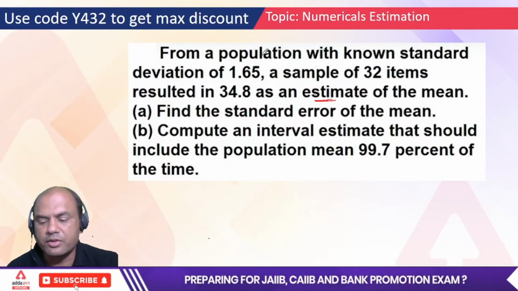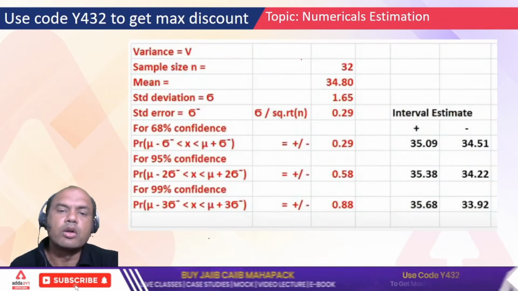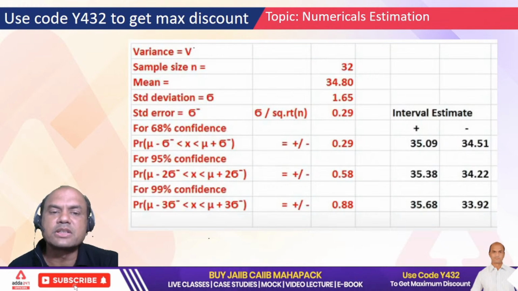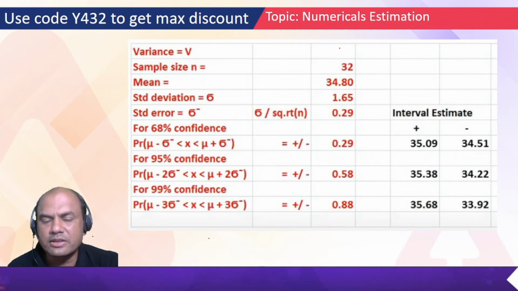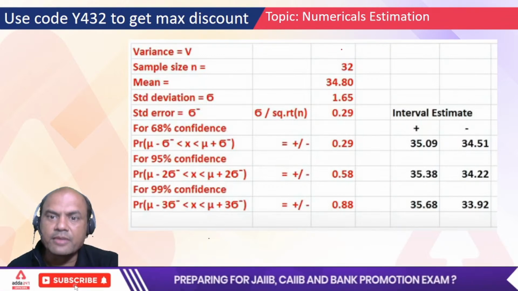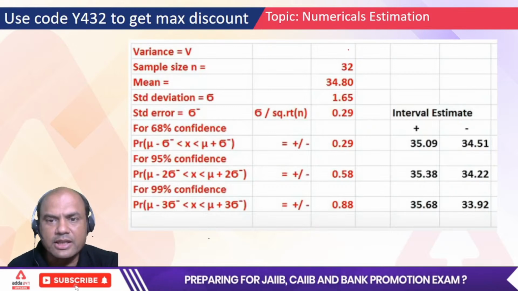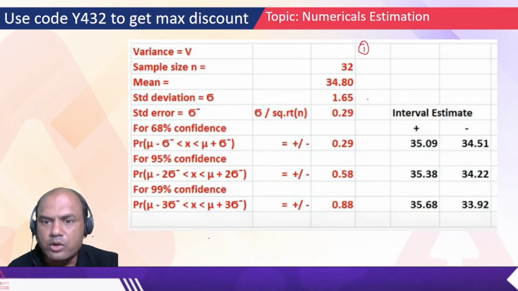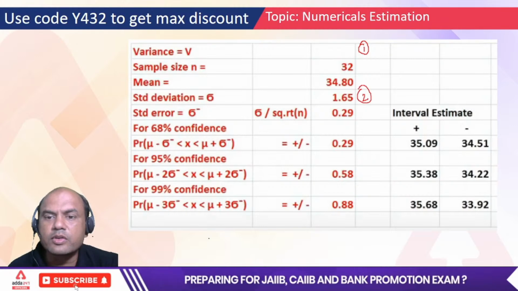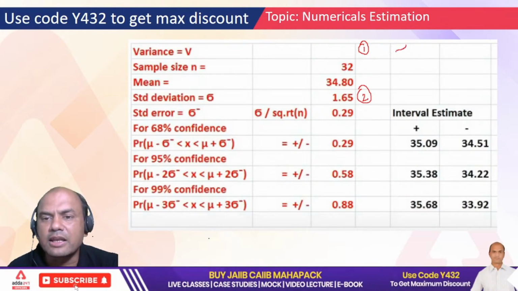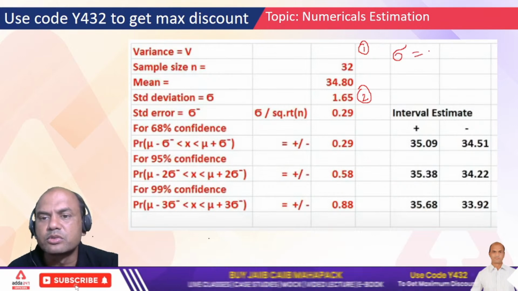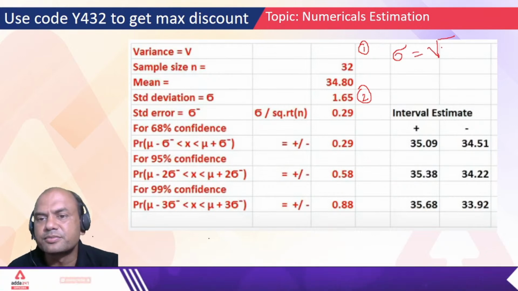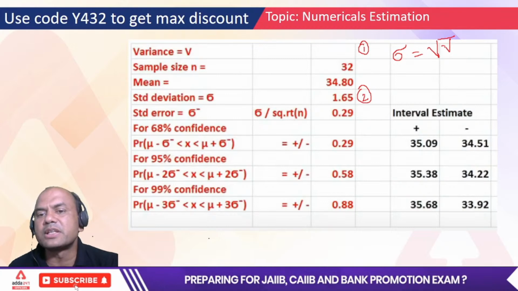Now standard error. So how to find it? Always follow these steps only. First is variance. Is variance given? Keep it very simple. If variance is given in the exam, they won't give you standard deviation. These two are always related. Why? Because the formula for standard deviation is standard deviation equals square root of variance.